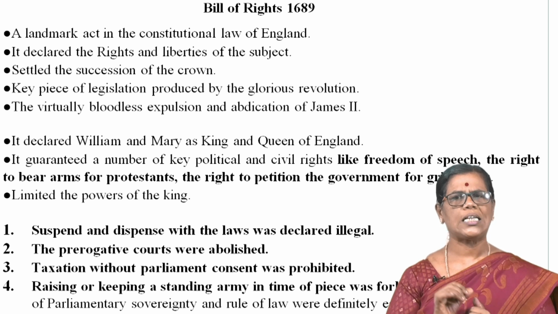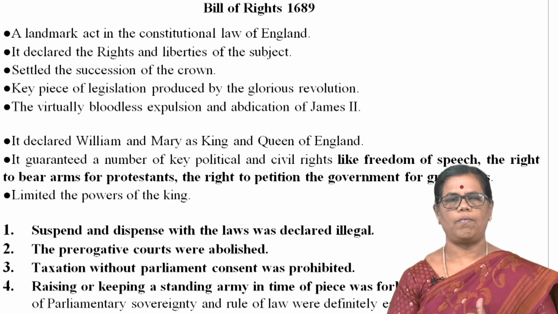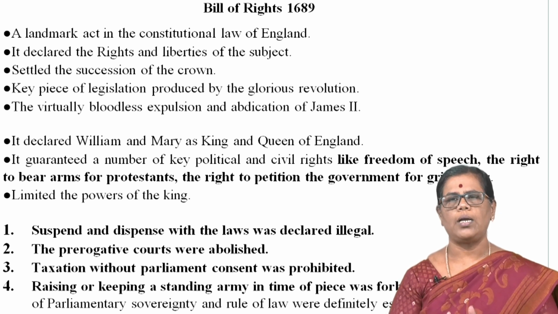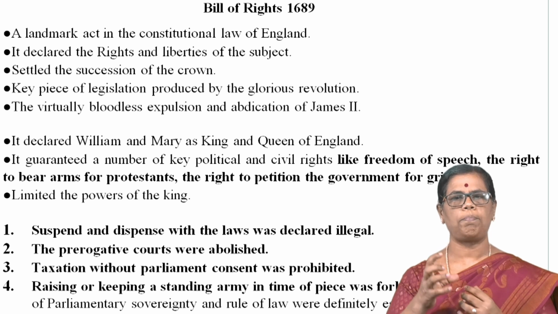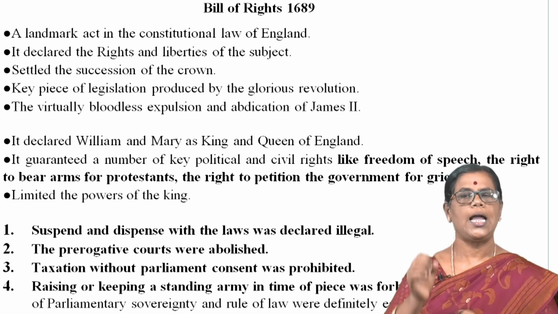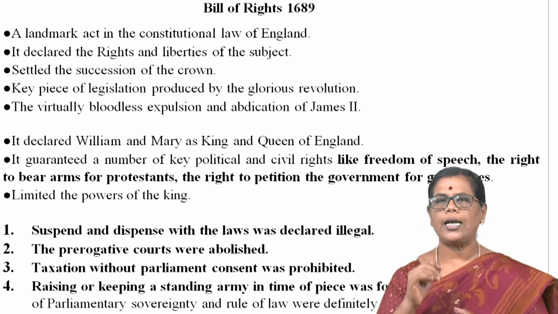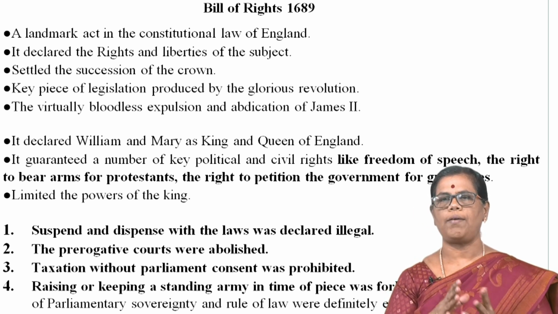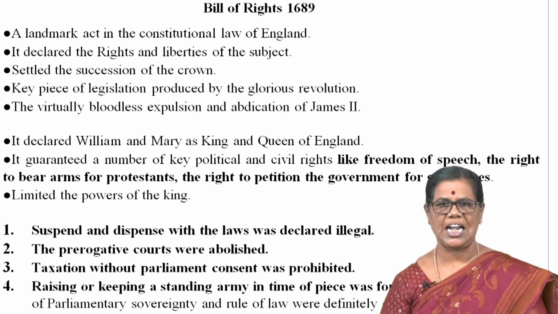Why was it called the Glorious Revolution? Without any bloodshed, without any problem, the Bill of Rights was created. The virtually bloodless expulsion and abdication of James II. And this Bill of Rights declared William and Mary as King and Queen of England.